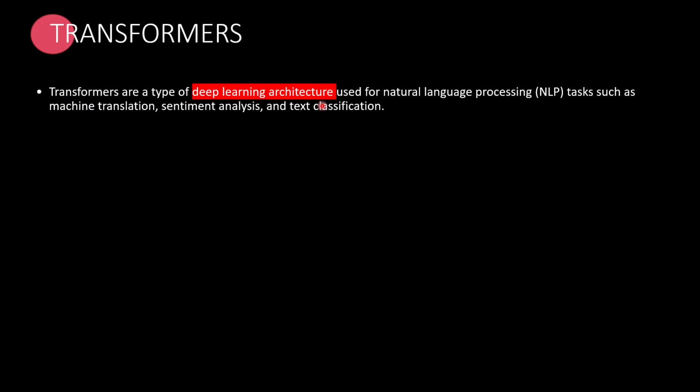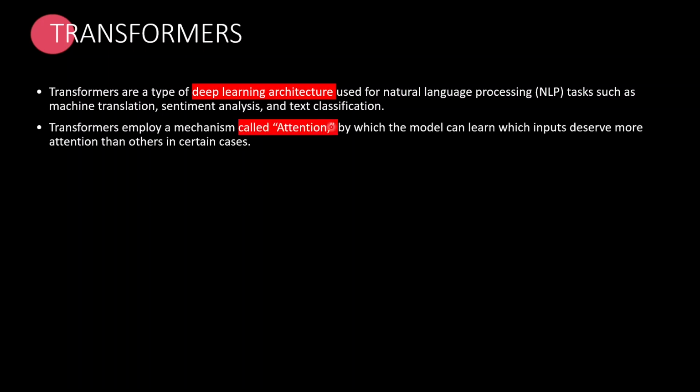It performs machine translation, translating from one language to another. Sentiment analysis, where it can get the sentiment of a sentence. For example, is it positive, is it negative, what is the emotion in that sentence? And then text classification, it can classify the text as well. So this is the capability of transformers.